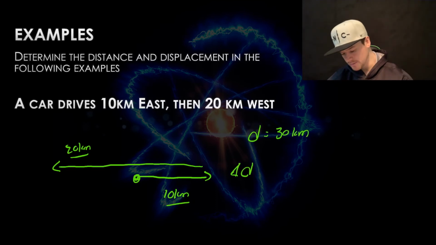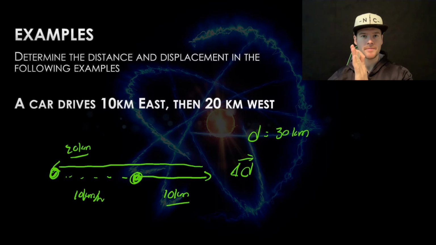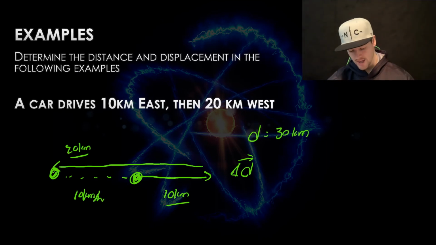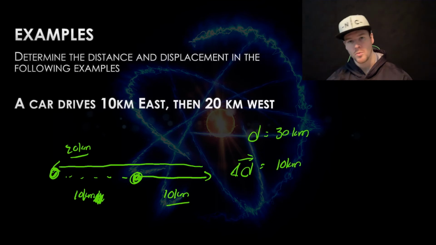When I look at the displacement, how far they ended up compared to where they started, here and ended up here, this distance is only 10 kilometers, right? Because they went 10 this way, came back 10 and went an additional 10 the other direction. So they ended up, well, sorry, not kilometers per hour, just kilometers. So they ended up 10 kilometers from where they started.